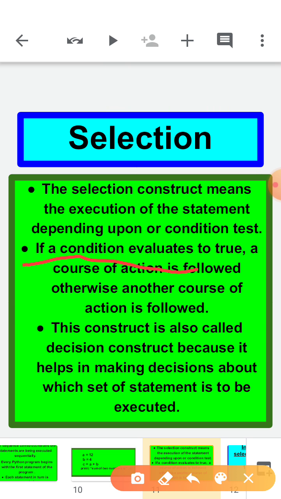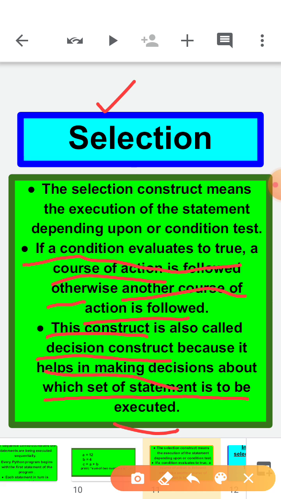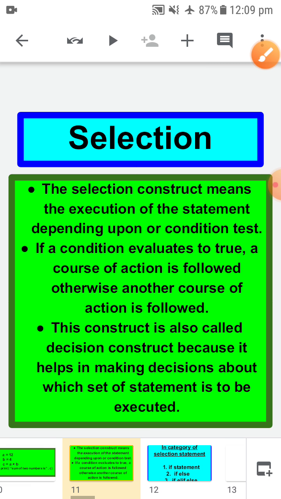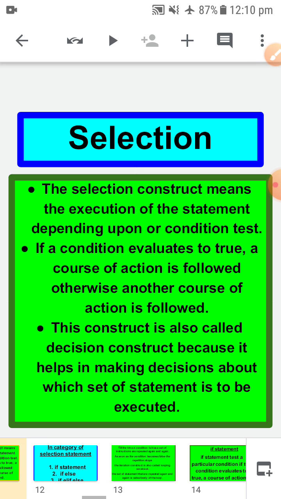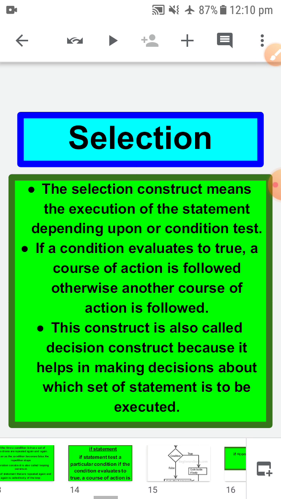If a condition evaluates to true, a course of action is followed, otherwise another course of action is followed. So this construct is also called a decision construct, because it helps in making a decision about which set of statements is to be executed.